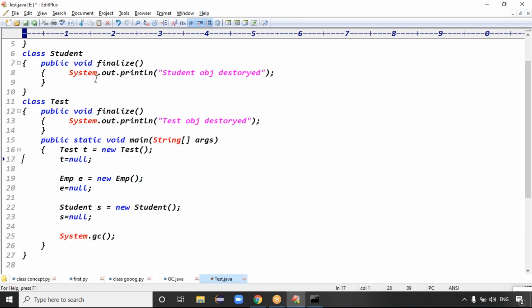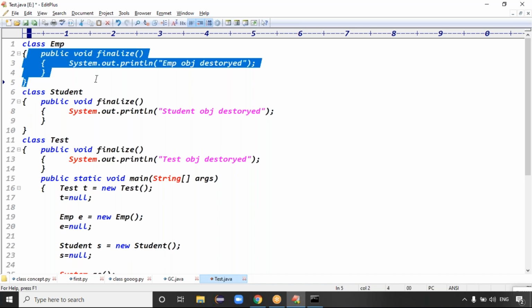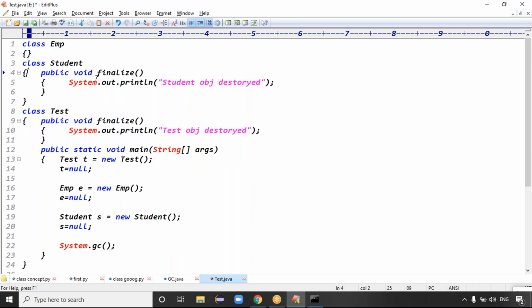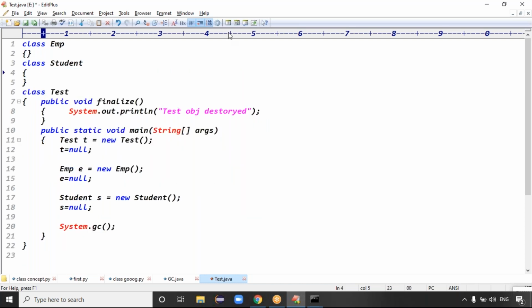In this case, what is the output now? I have a finalize method. There is an Employee class, a Student class, and a Test class that contains a finalize method. I know the finalize method gets executed before destroying the object. Here the Test object is eligible for garbage collection, the Employee object is eligible, and the Student object is also eligible. Then I'm calling the garbage collector with System.gc.